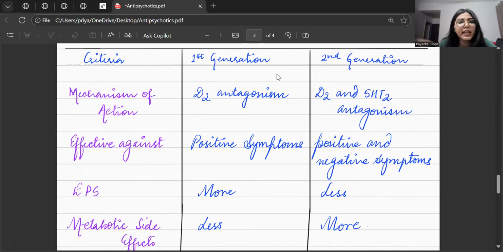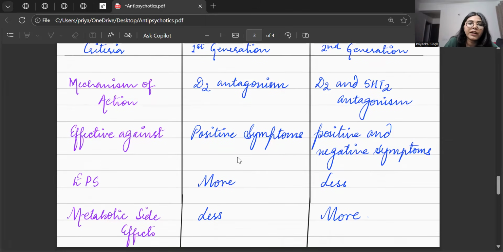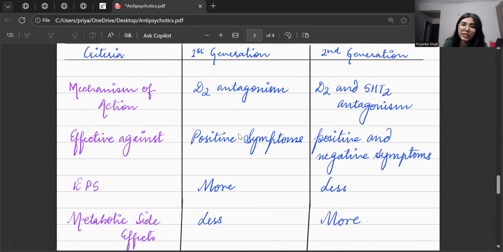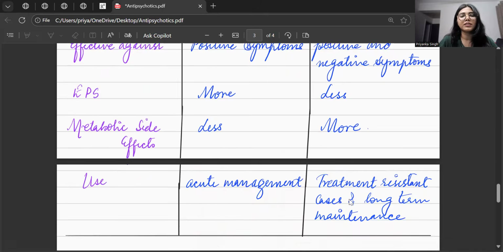The second criterion is the mechanism of action. For first generation, it is D2 antagonism throughout the brain, and for second generation, it is D2 and 5-HT2, that is, serotonergic antagonism. First generation are effective against positive symptoms, whereas second generation are effective against positive as well as negative symptoms, as we have discussed through the psychopathology. EPS, the psychomotor side effects, that is, extrapyramidal symptoms, are more associated with first generation antipsychotics as compared to second generation. The metabolic side effects, however, are more in the second generation or atypical antipsychotics.